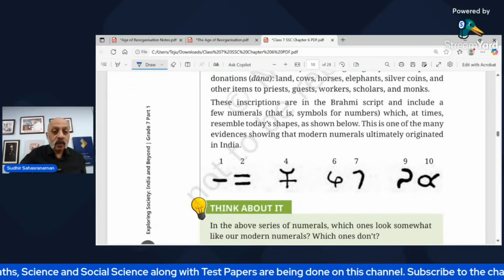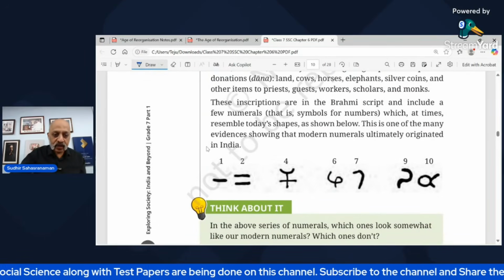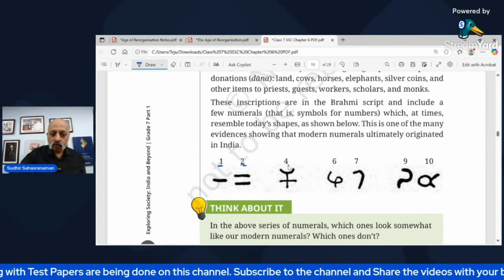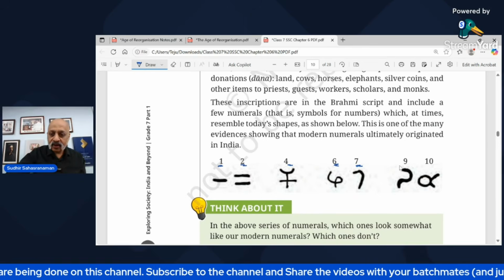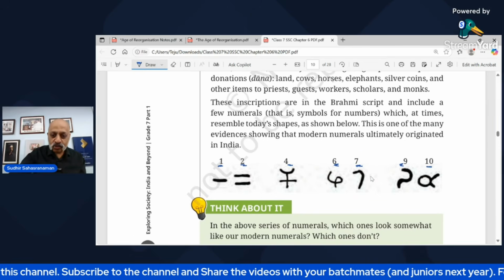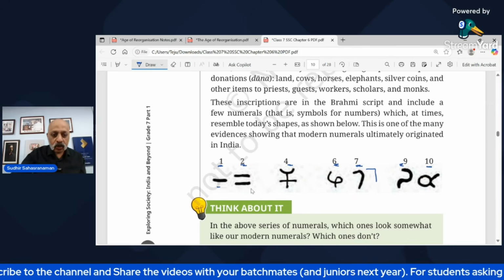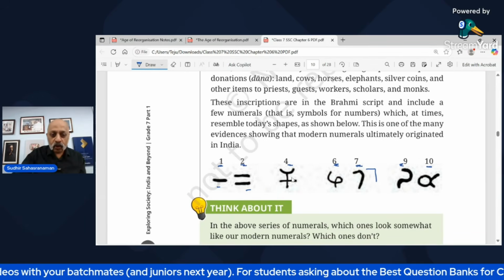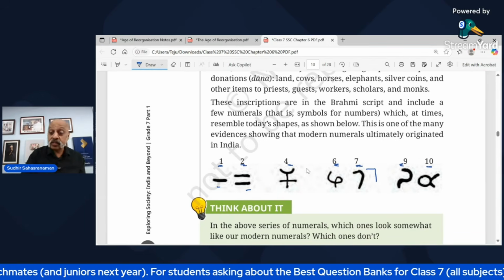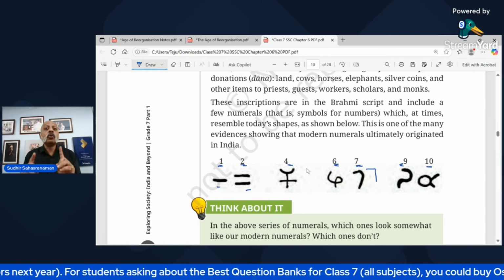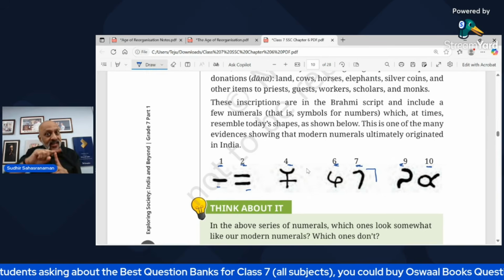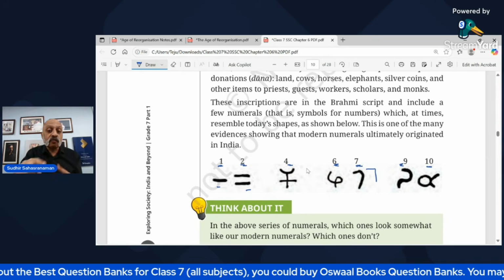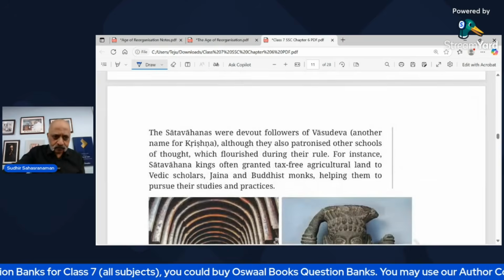These are some of the numerals which were there, to indicate 1, 2, 4, 6, 7, 9, 10. You see the 7 is very similar. 1, 2, of course, are denoted by lines. 4, 6 looks more like 4, but anyway. These numerals indicate that they knew how to count. So in that sense it was a slightly more evolved and advanced dynasty.